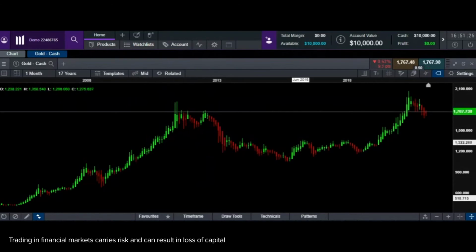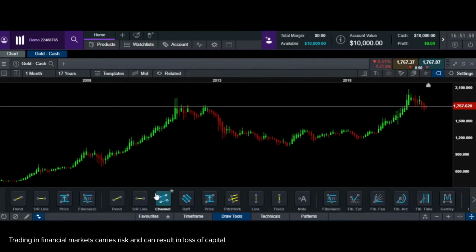Okay, now how do we measure Fibonacci? We look at rallies. These were small rallies that happened, but let's look at the big ones. There was a huge rally that happened starting from October 2008, and it peaked in 2011, and a couple of months later we saw that the downtrend had begun. This is where I'm going to put my Fibonacci to see at what point of time I should start investing in gold again. So I'm going to measure from my bottommost point